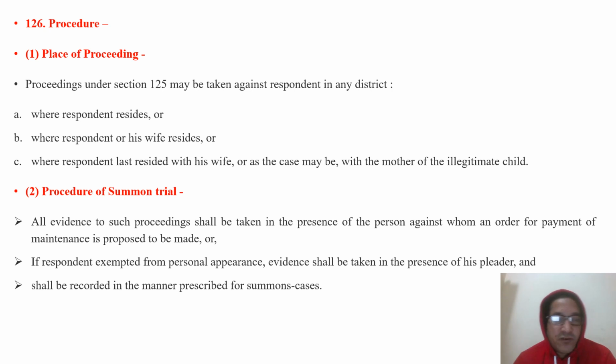The procedure for summons trial may be followed by the proceeding court, that means the magistrate first class. All evidence in such proceedings shall be taken in the presence of the person against whom an order for payment of maintenance is proposed to be made. If the respondent is exempted from personal appearance, evidence shall be taken in the presence of his pleader and recorded in the manner prescribed for a summons case.